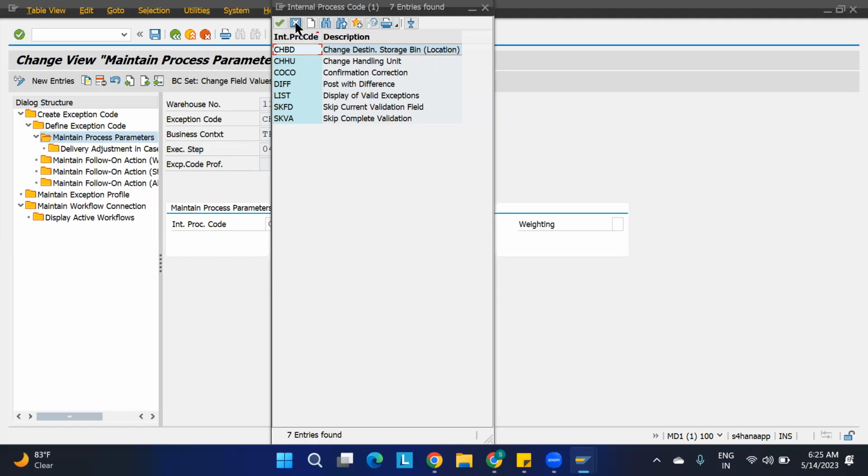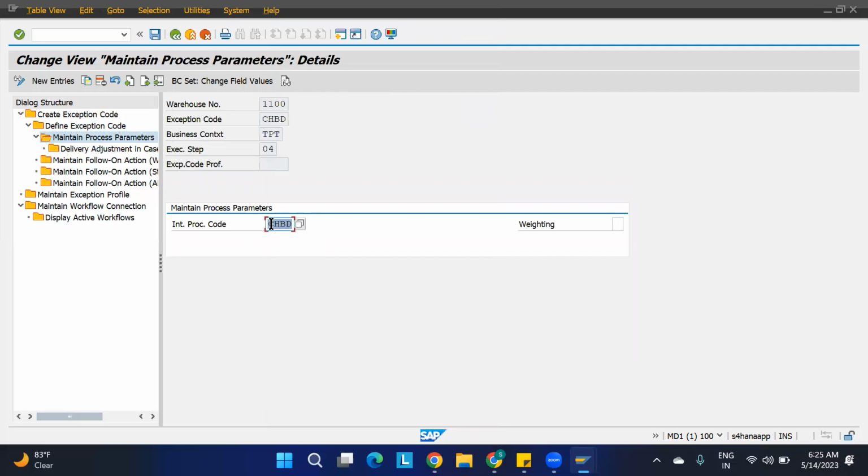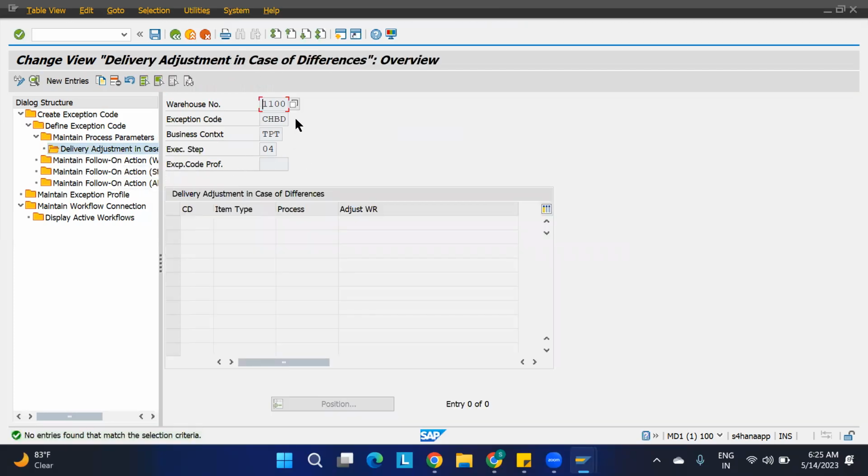So I will just be using the change bin destination only. Then this is the delivery adjustment in the case of differences. While doing the quick denial and all, these things will come. If you are doing the delivery adjustment and all, how can we do it? All those things are going to come. We're going to see it. As of now, I'm not going to take this, but later on you can use this thing.